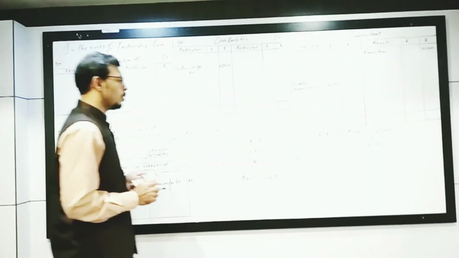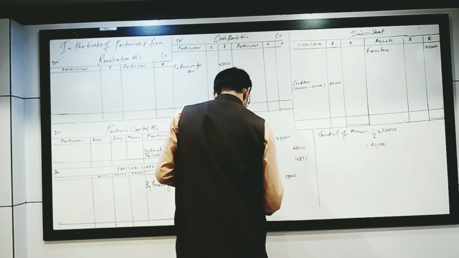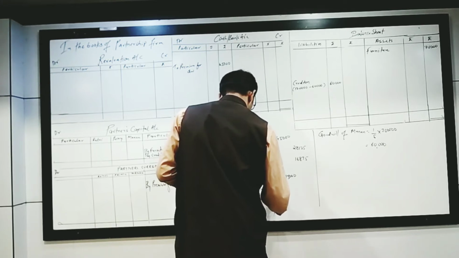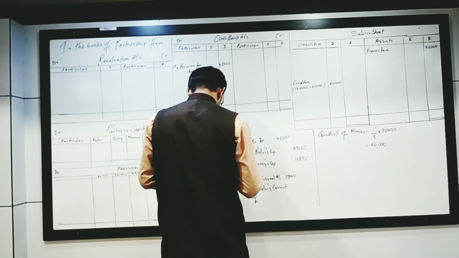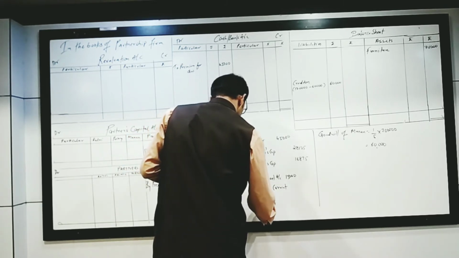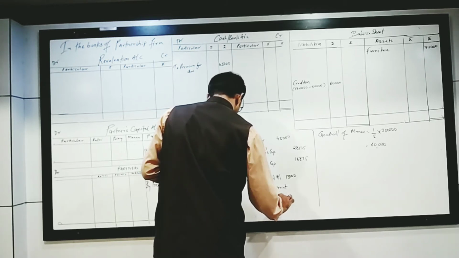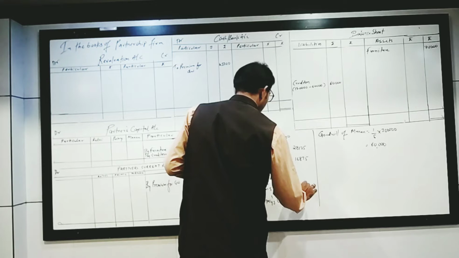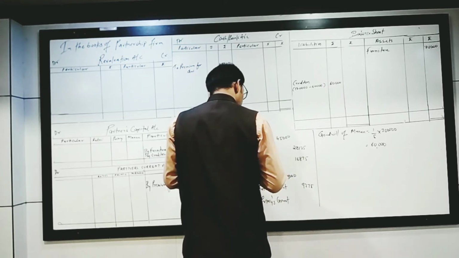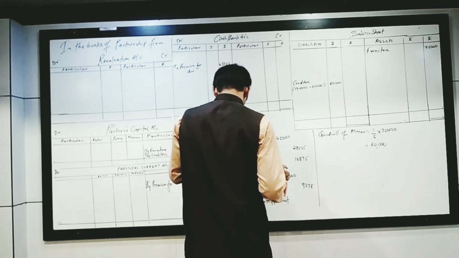So Manan's current account, the amount is 15,000, to Ruthvi's current account, to Prince's current account. 15,000 into 5/8 is 9,375, and into 3/8 is 5,625.